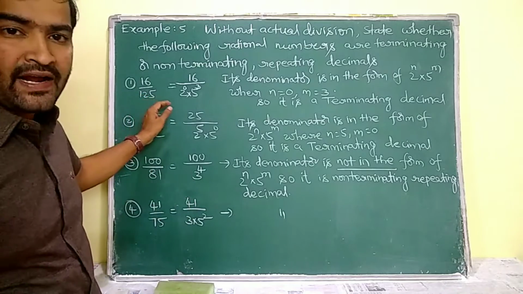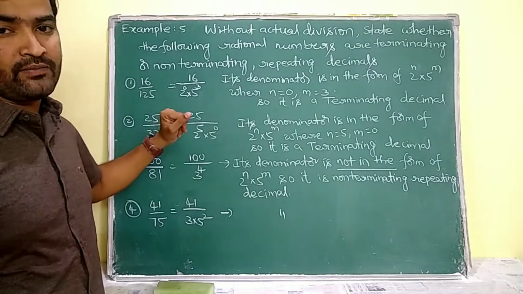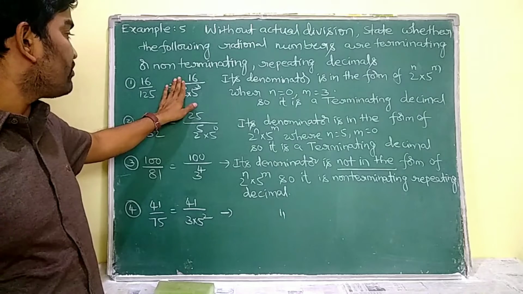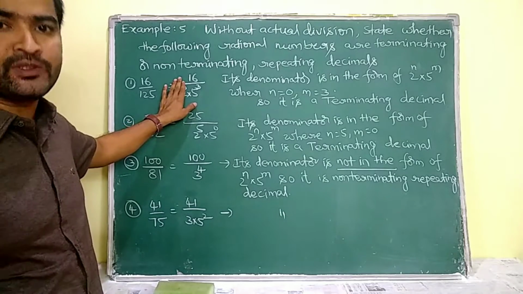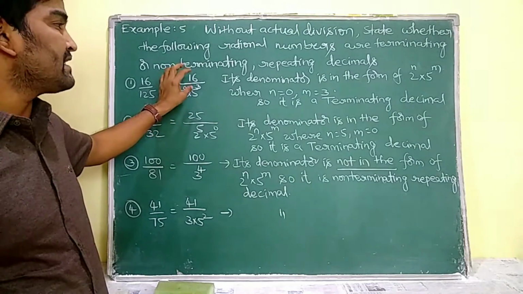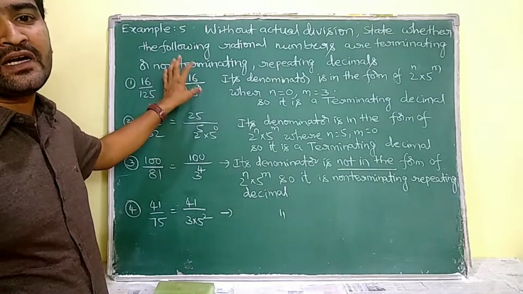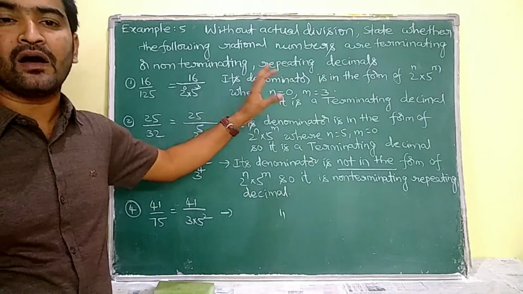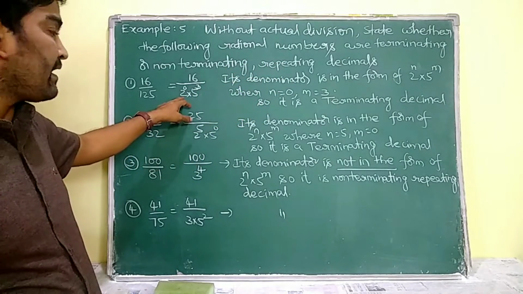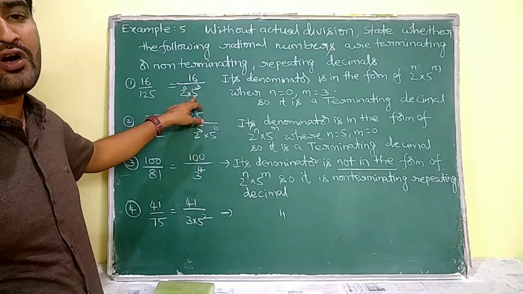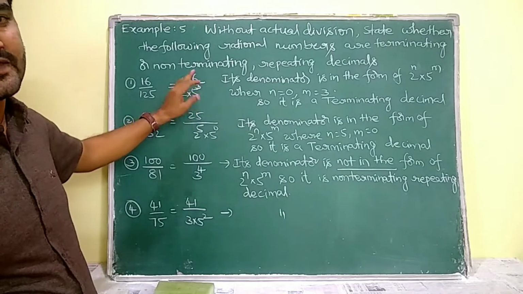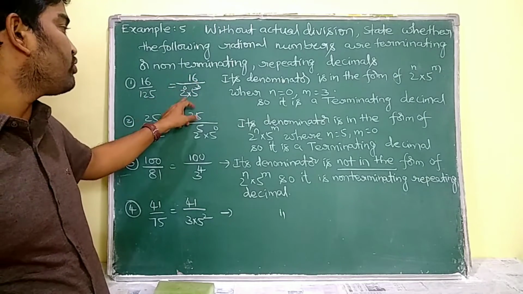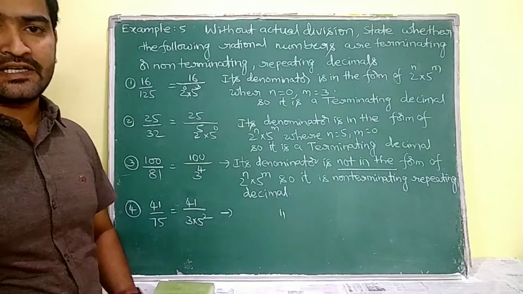Firstly, we have to prime factorize that 125. By prime factorizing 125, I am going to obtain 5 cube in the denominator. Just I have to observe whether the denominator is in the form of 2 power of n into 5 power of m or not. So see, here I am having only 5 cube. So I am going to write 2 power of 0 besides that. So 16 by 2 power of 0 into 5 power of 3.